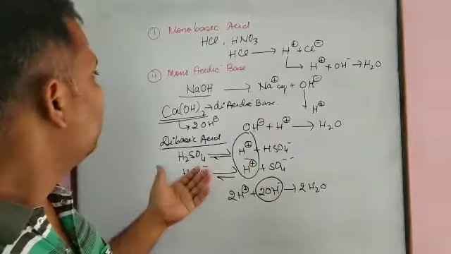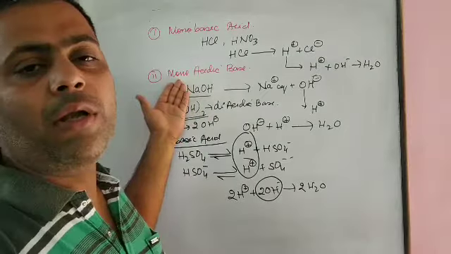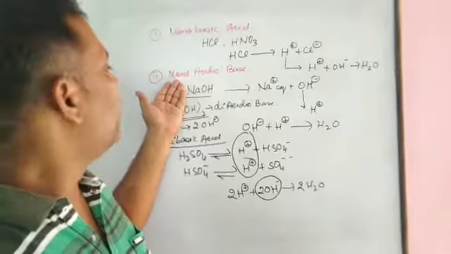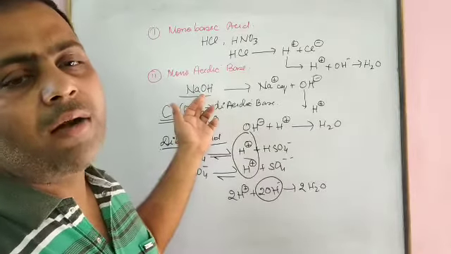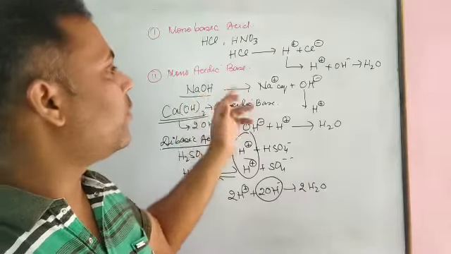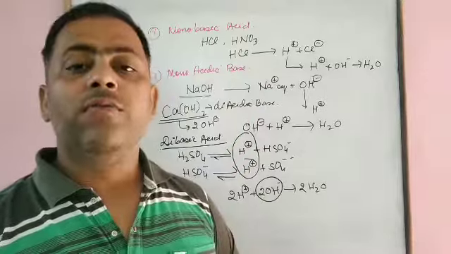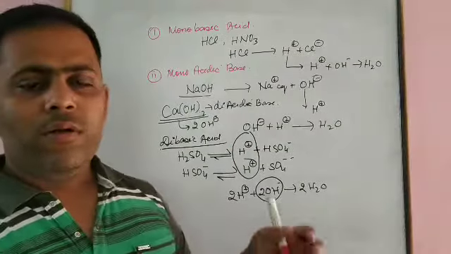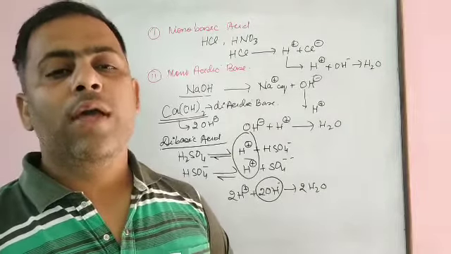The next one, monoacidic base. It means this base has capability to neutralize one proton because one molecule of it will produce one hydroxyl ion and one hydroxyl ion will only neutralize one proton. Therefore, it is termed as monoacidic base. But what we have to discuss is when we have monobasic acid and we have monoacidic base.